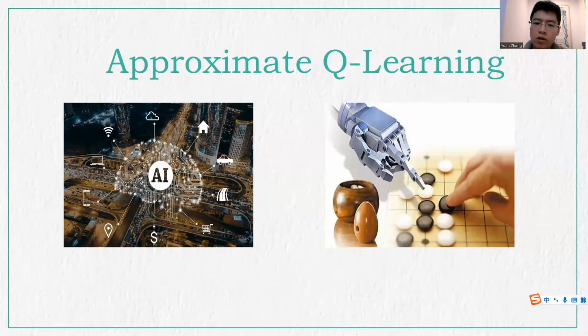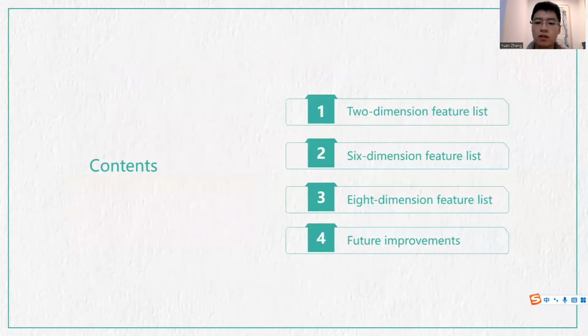The third type of algorithm we used is approximate Q-learning. In this project, I found that the biggest challenge for approximate Q-learning is that it's difficult to decide the appropriate metrics for the feature list to put into use. Because in Reversi game, a lot of factors should be taken into consideration for our agent to win. Therefore, I solved this problem by introducing three types of different dimension feature lists.